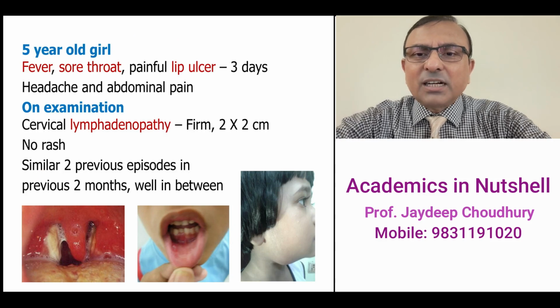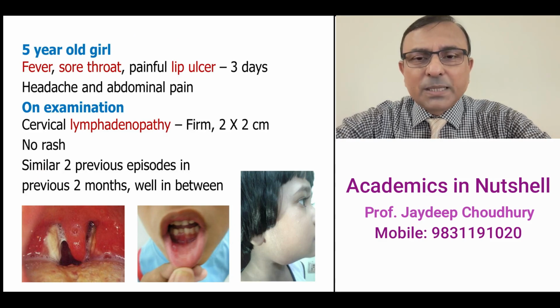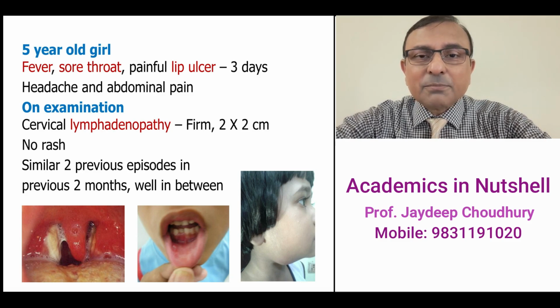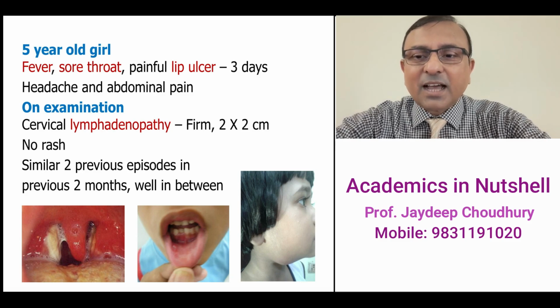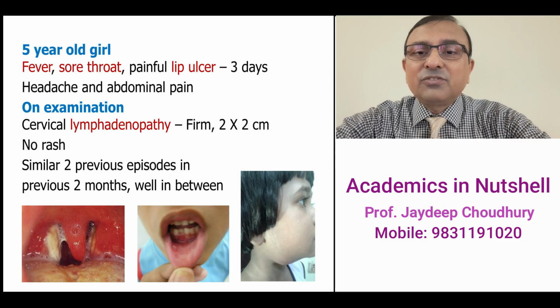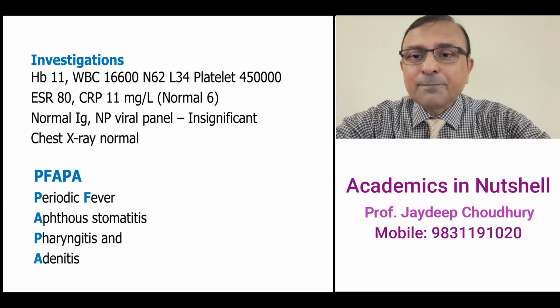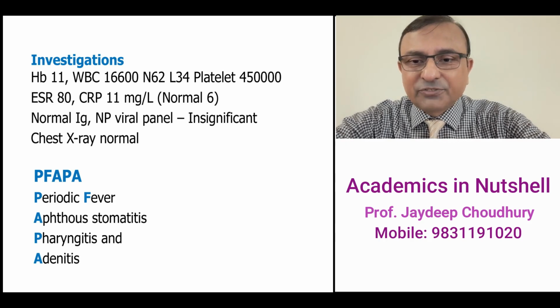This is a 5-year-old girl with fever, sore throat, painful lip ulcer. There was cervical lymphadenopathy on examination. There was no rash. Interestingly, there were two similar episodes previously in the last 2 months, and the child was absolutely well in between these episodes. The routine investigations did not yield much. The WBC count was normal, platelet was high, and other investigations were insignificant.